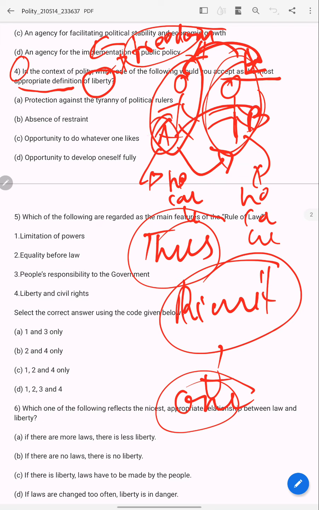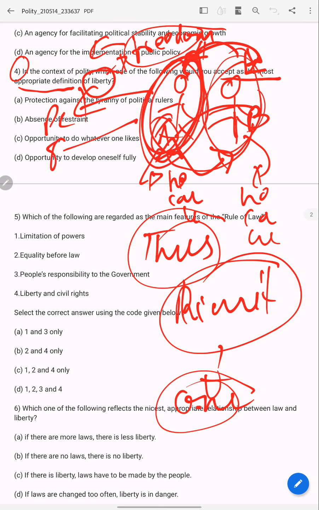A cannot impact B, B cannot impact A. So these limitations should be there. With whatever liberty is given to this guy, he can develop personally, professionally or academically in any way. But he cannot impact this guy's liberty.